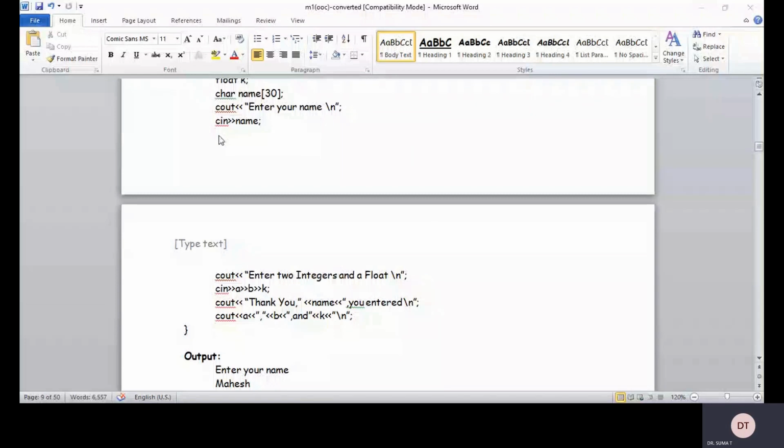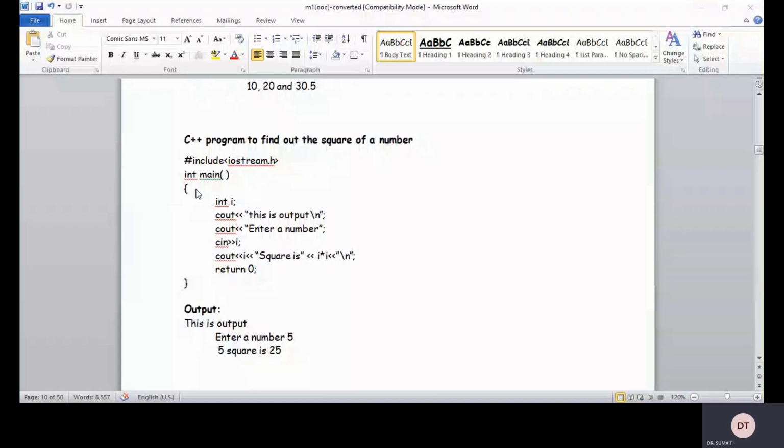Here int is one value, that is, if you don't give anything, by default it is going as an integer only. So int i, cout, this is output. Enter a number, cin i, we are going to input the value of i, right, and cout square will be is equal to i into i.